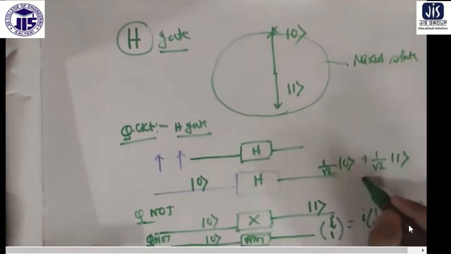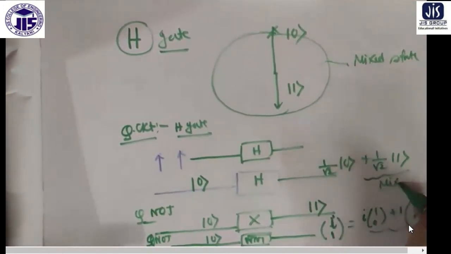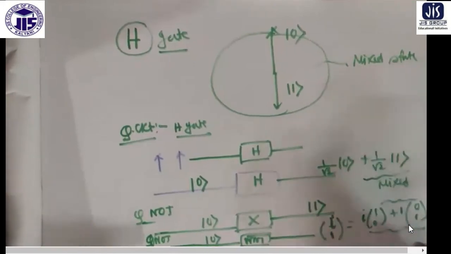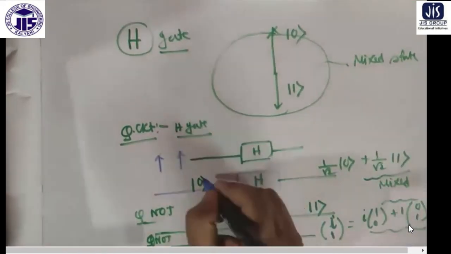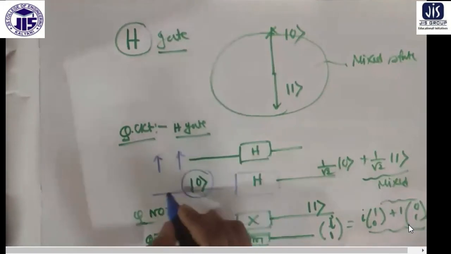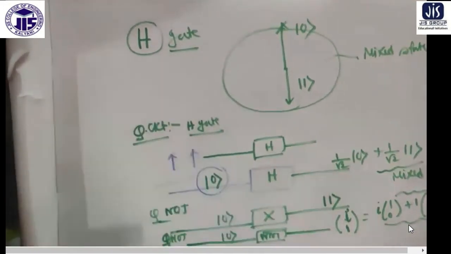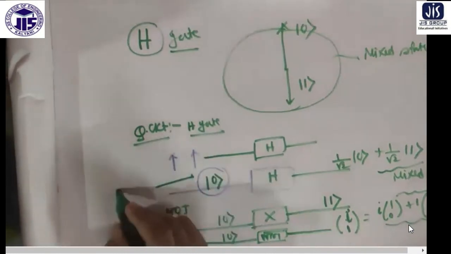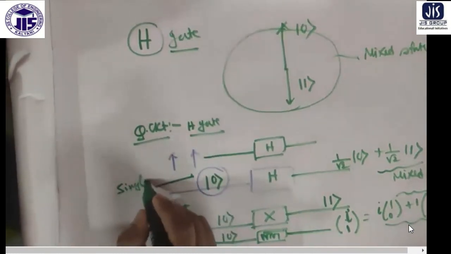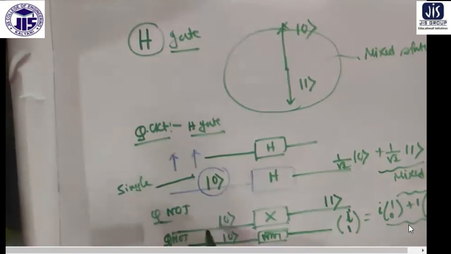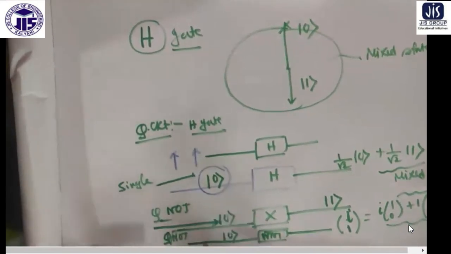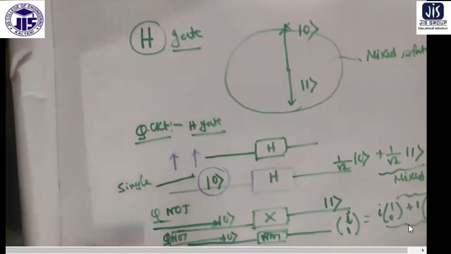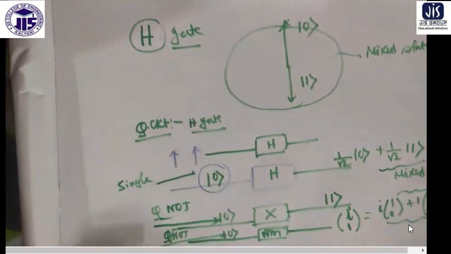Okay, so here I get a mixed state, here also I get a mixed state, and in all these cases I consider an electron with upspin. So how many bits am I considering? I am considering a single qubit operation, only one qubit. Here also, an electron with upspin, so basically a single qubit. So far I have been talking about single qubit gates.